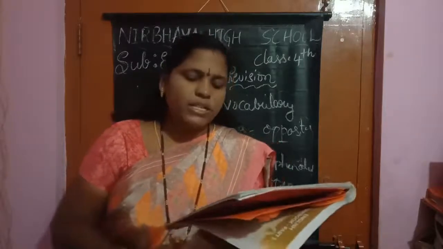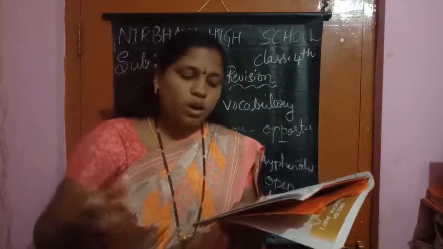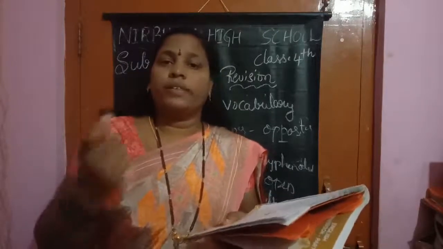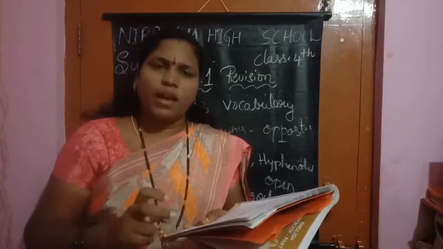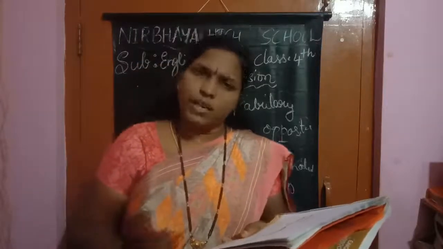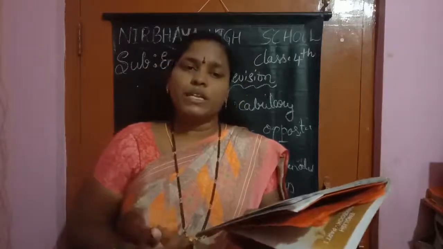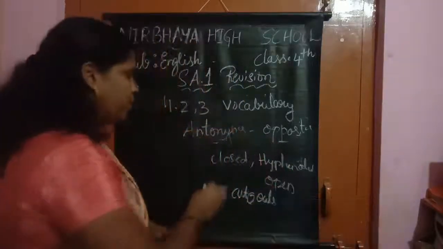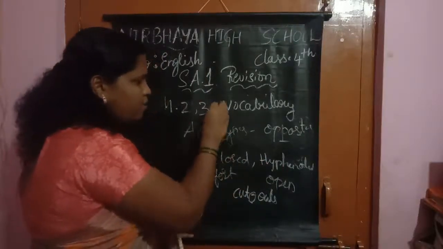Here, write a synonym for each of the words underlined in the sentence. Means what? You should tell the other word which has the same meaning. You can tell us the same meaning or nearly the same. Okay, children, see. Our school team won the cricket match with ease. Ease means what? Comfort. Yes, children.